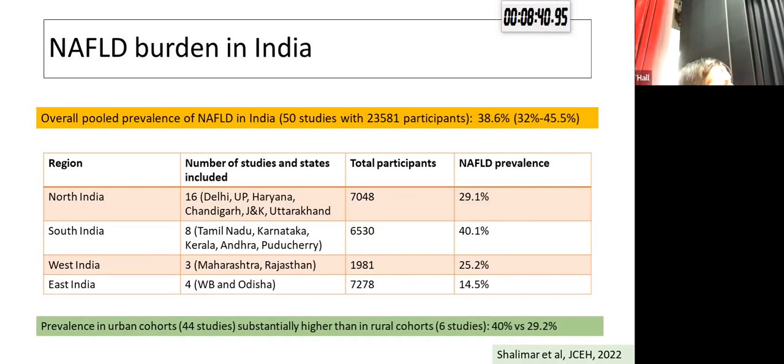In this meta-analysis, they found that there were 44 studies that included urban cohorts, and there the prevalence was 40%, as compared to studies that included rural patients, where the prevalence was only around 29.2%. This is a unique observation which we have also observed in Sri Lanka, but has not been observed in other Western countries or indeed even in our neighboring country of Bangladesh.